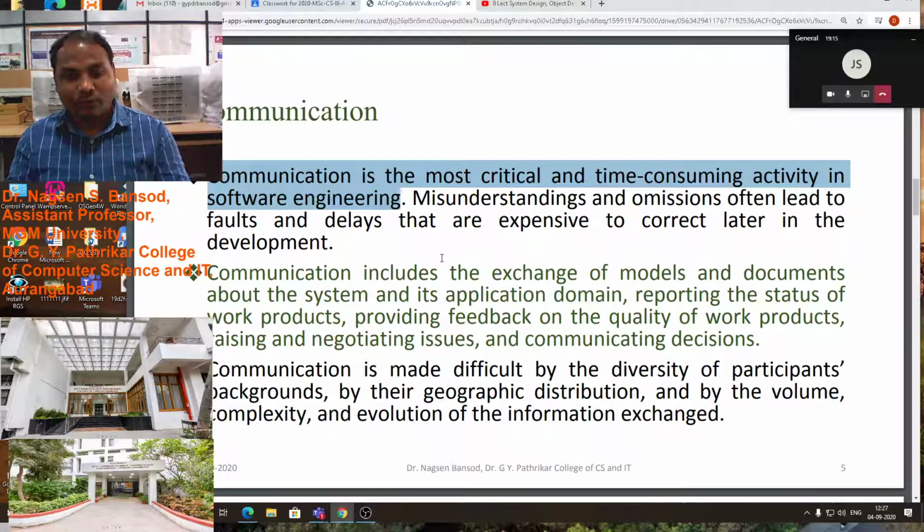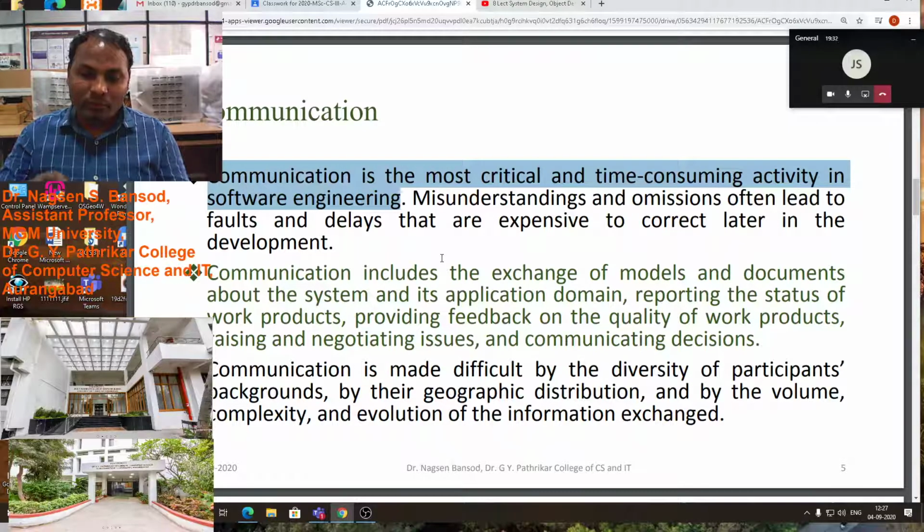You have to take the requirement, understand it, and make an agreement between the client and your company for software development. The client's requirement, you have to write on paper and give to them. That is the quotation of the software.